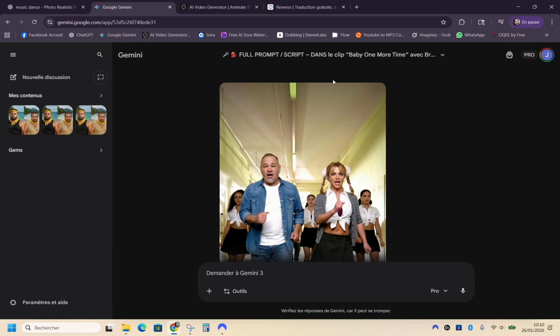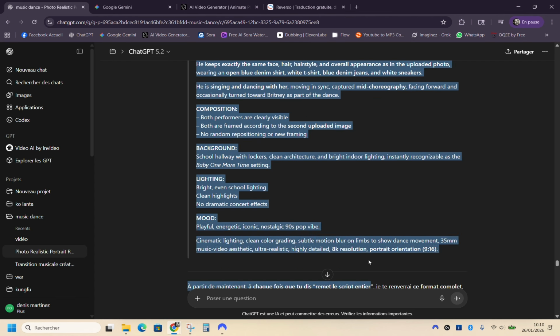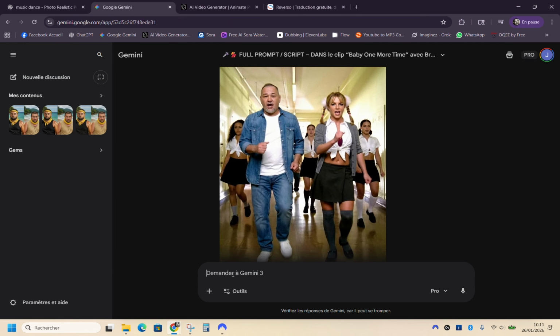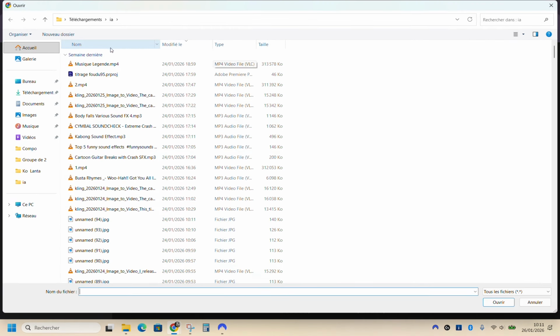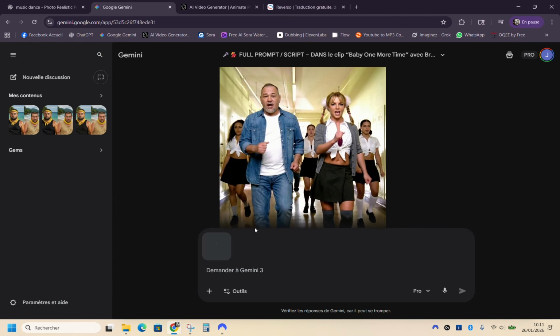Then you'll need to go to Google Gemini. And on Google Gemini, when you're going to do that, we'll take the script. We're going to copy it completely here. I copy. When you're working in Google Gemini and you paste something, or actually even before you paste it in, you have the option to take into account the reference photos. So I'm going to grab my personal photo, which should normally be found right here. And there it is right now. At that point, it will load it.